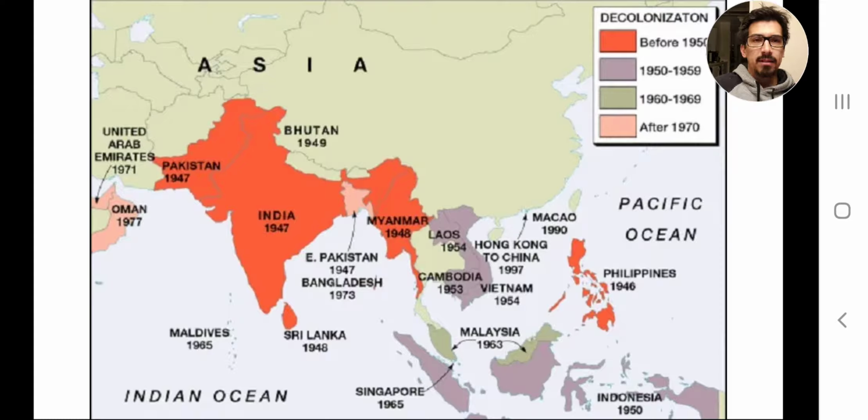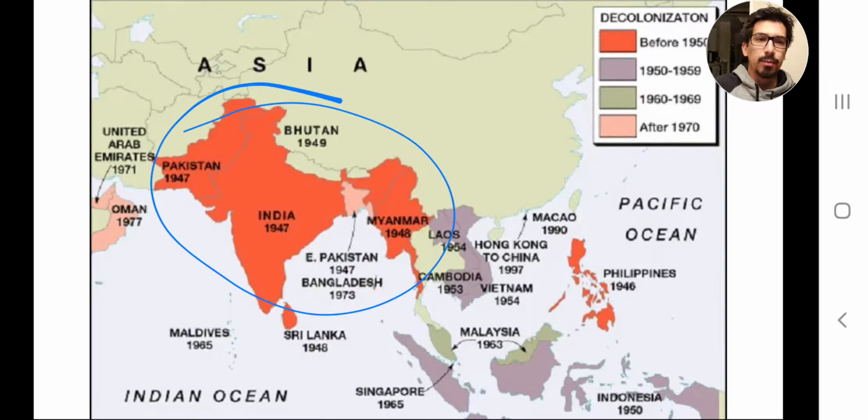This map here is Asia. And so again, Asia was not as thoroughly colonized, not as parceled out as Africa was for numerous reasons. But you can kind of see what happens. You've got